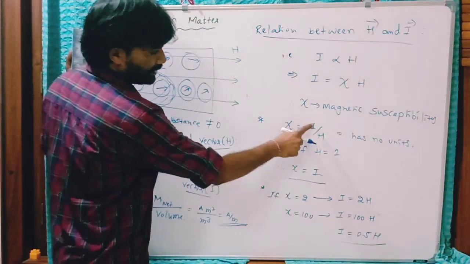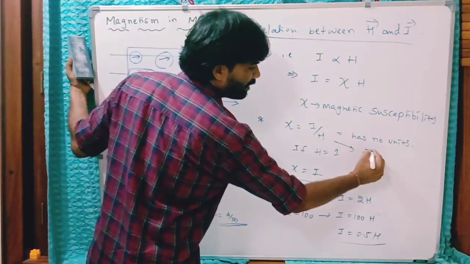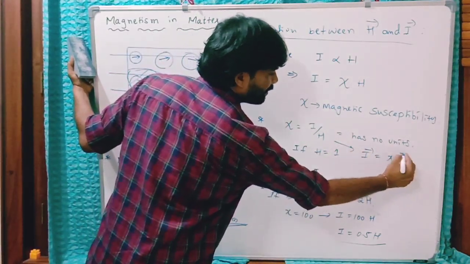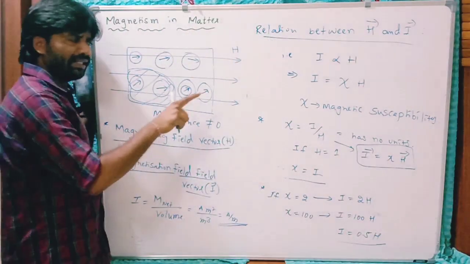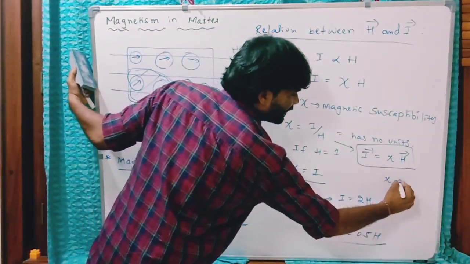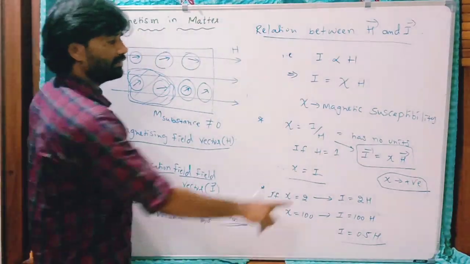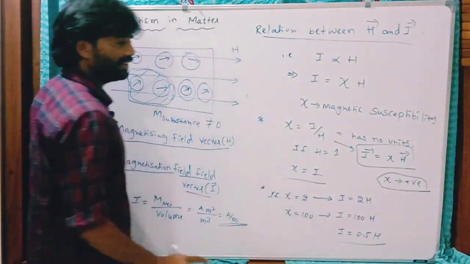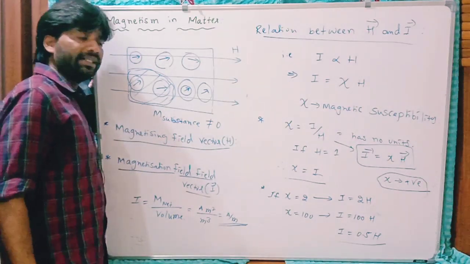If H and I are in the same direction, you can write I bar is equal to psi H bar. If magnetization is in the same direction as H, this psi is positive. If these two are in opposite directions, it happens in the case of diamagnetic materials.